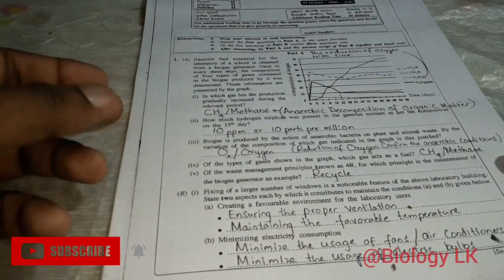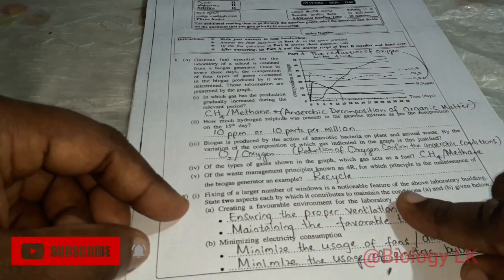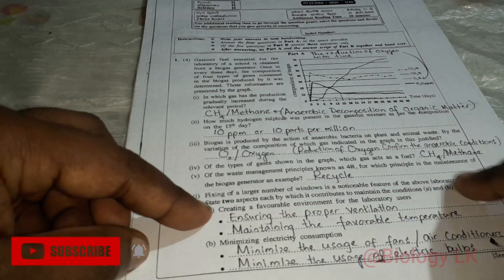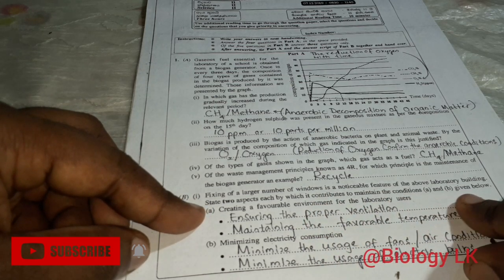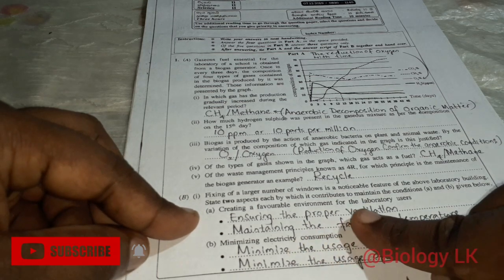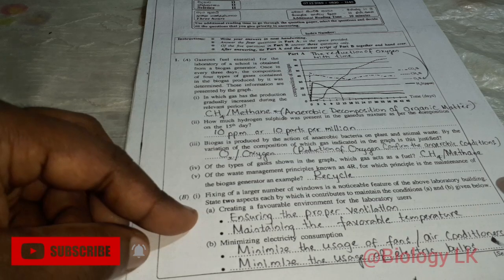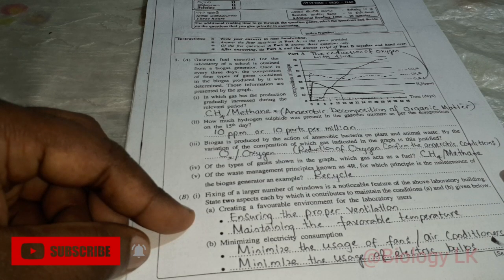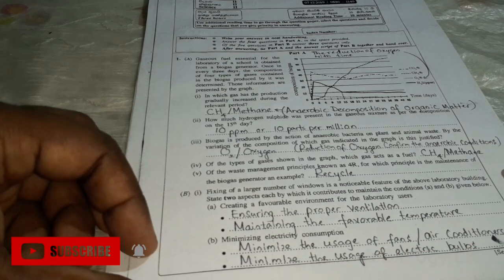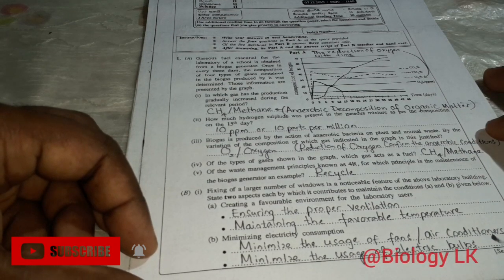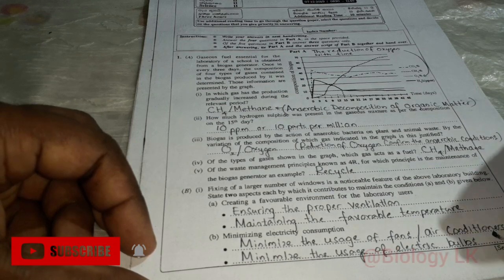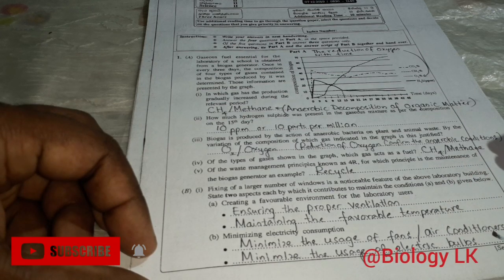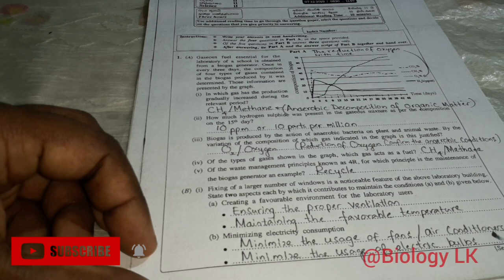Okay, then the next case. Fixing a large number of windows is a noticeable feature of the above laboratory building. State two aspects by which it contributes to maintaining the conditions given below, creating a favorable environment for the laboratory users. Large windows have been used here. So how does this contribute to a favorable environment, so that people can stay comfortably inside the lab?